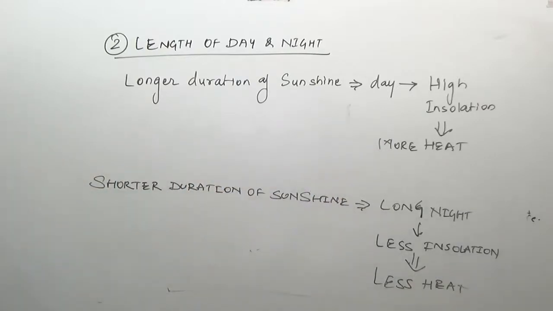So when the duration of sunshine is longer, that is, the daytime is longer, we get a high amount of insolation and more heat, while when there is a long night, there is less insolation and less heat.